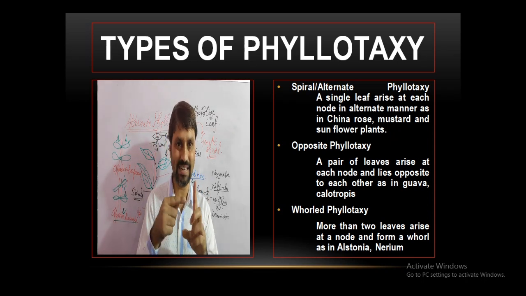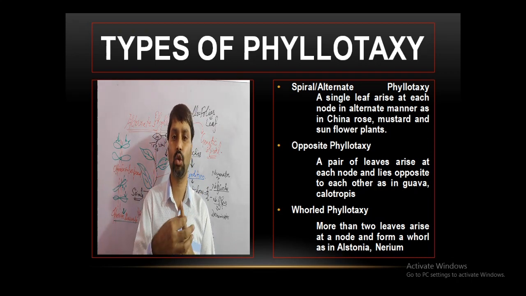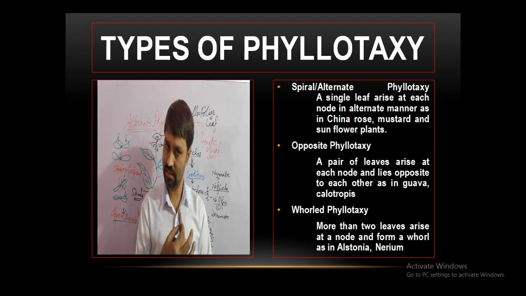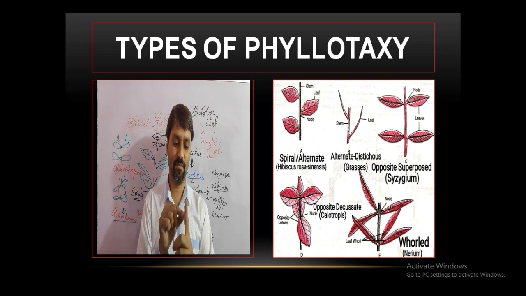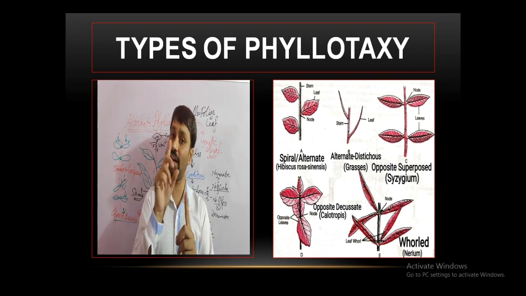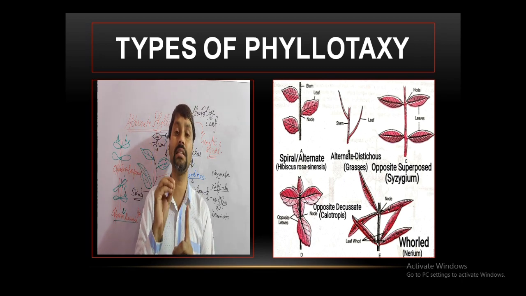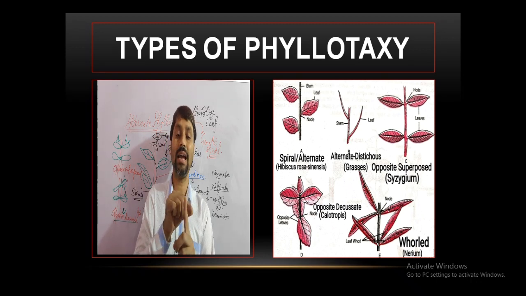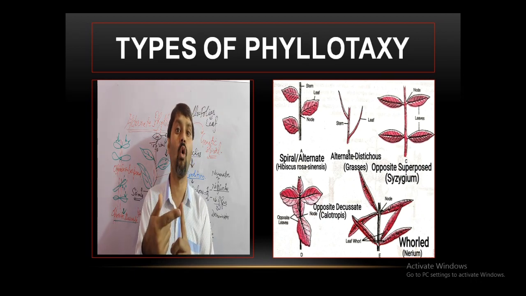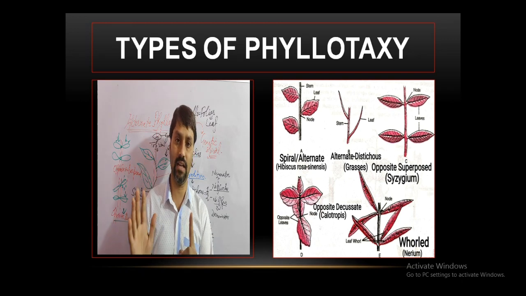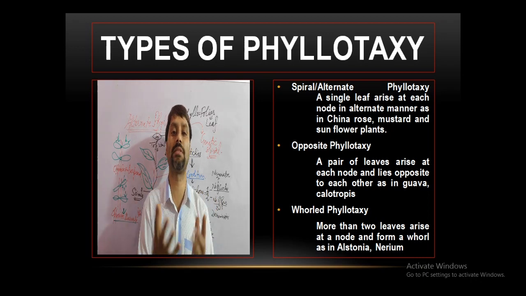Alternate, when a single leaf is present at each node, alternating with each other. Then opposite phyllotaxy, when 2 leaves are present at each node. It is opposite superposed if the leaves of each node are opposite to each other but in the same plane. It is opposite decussate if the leaves at each node are opposite to each other, but the opposite leaves of the successive node are at 90 degrees to the previous one, while it is whorled when there are more than 2 leaves at each node.